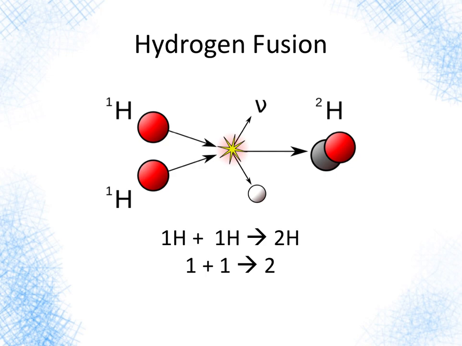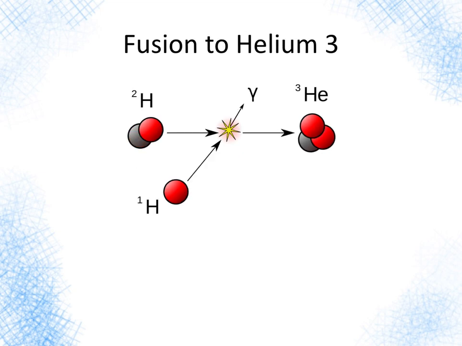Now we can write it like that. We can write it as a string rewriting rule, right? In fact, we could just drop the 1 in front of the H or the 2 in front of the H. It looks also like an addition rule. 1 plus 1 gets transformed into 2. Fusion to helium-3, a deuterium atom and a regular hydrogen atom. They come together to make helium-3, which has two protons and one neutron.